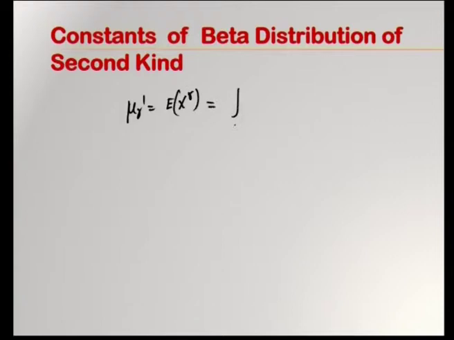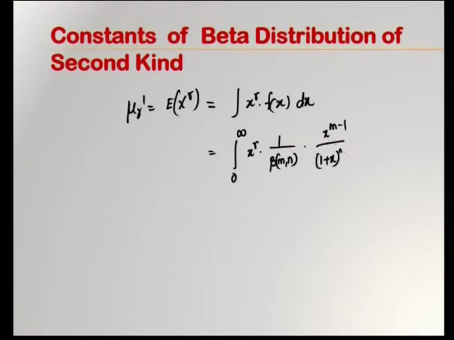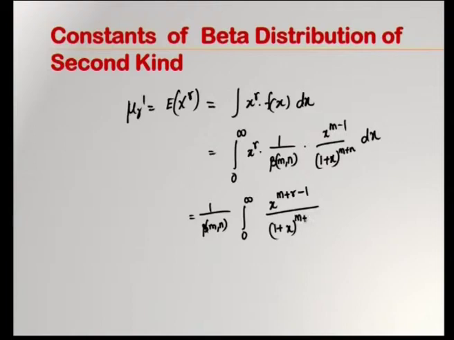Since it is a continuous distribution, it is the integral of x power r into f of x dx, and we will substitute the limits 0 to infinity: x power r into 1 by beta of m, n, x power m minus 1 by (1 plus x) whole power m plus n dx. So, this 1 by beta of m, n is taken outside, integral 0 to infinity, and we club this x power m plus r minus 1 by (1 plus x) whole power m plus n.